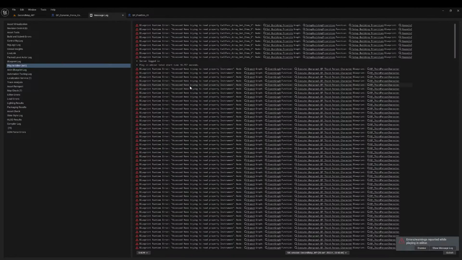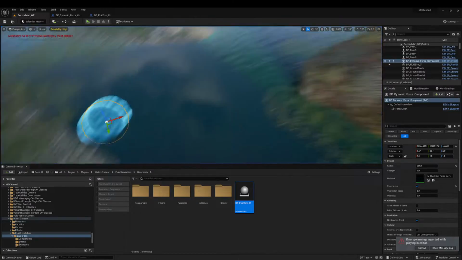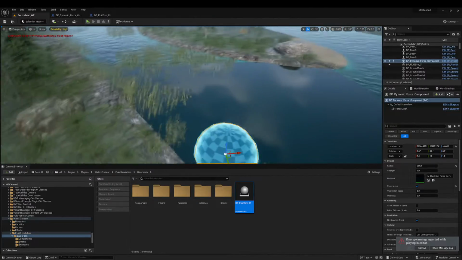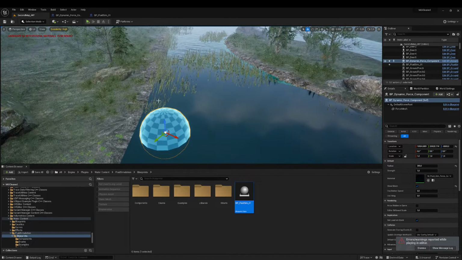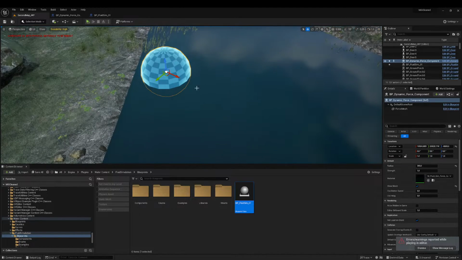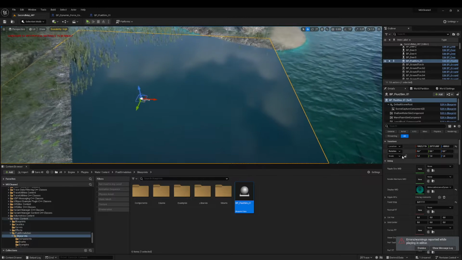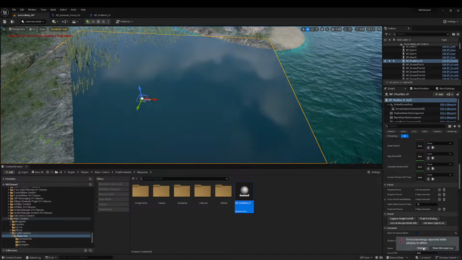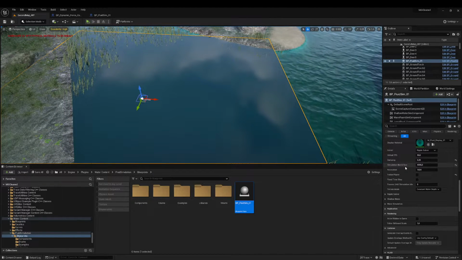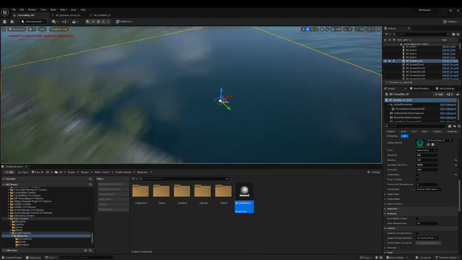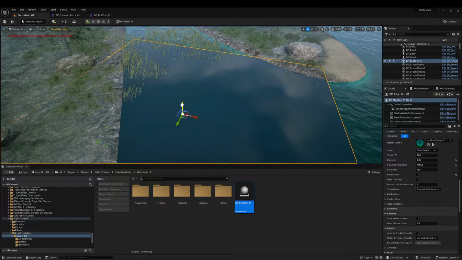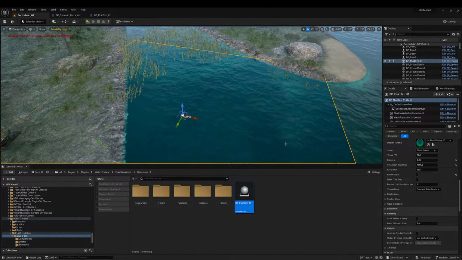So let's stop simulation and talk about another issue with character following. In a big amount of tutorials, it's said that we should increase simulation world size to a very big amount, but I don't think that's a good idea. Let me put this plane below my water and hide it.